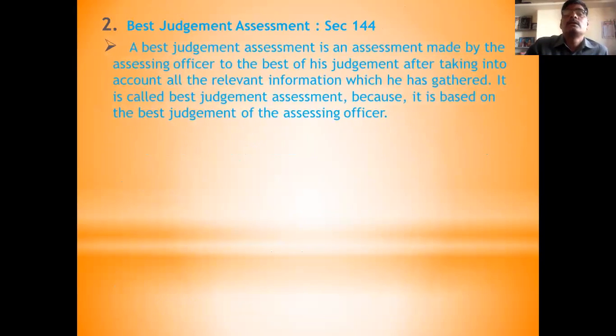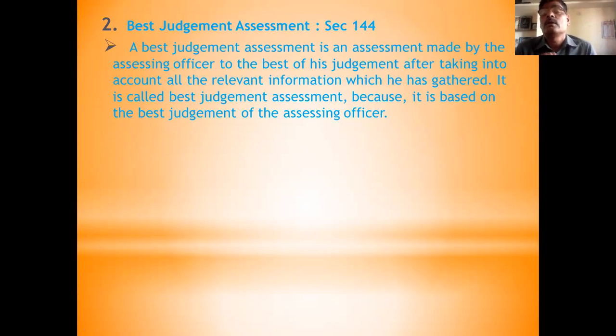And second is best judgment. What is best judgment? Best judgment means assessment made by the assessing officer to the best of his judgment. Whatever he knows, whatever he thinks best, that is the best judgment, after taking into account all the relevant information which he has gathered. First of all, he has to collect or gather the required information.